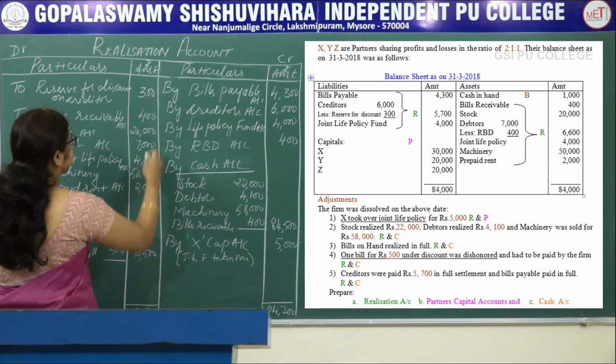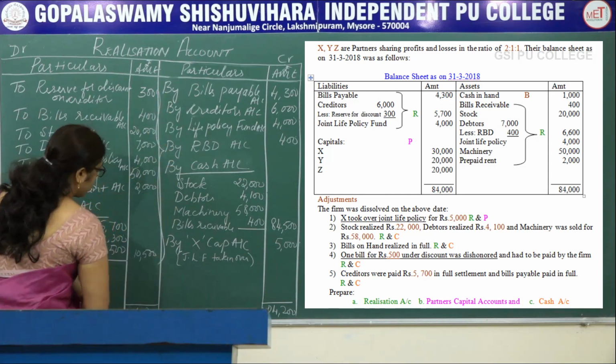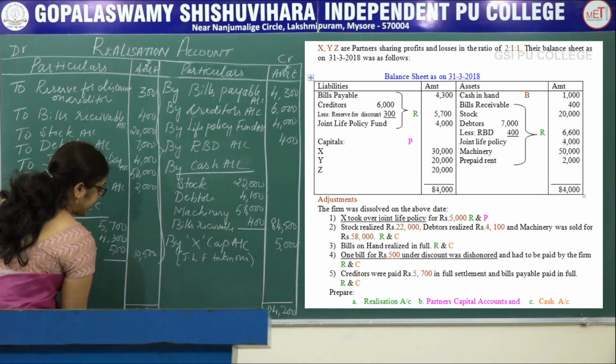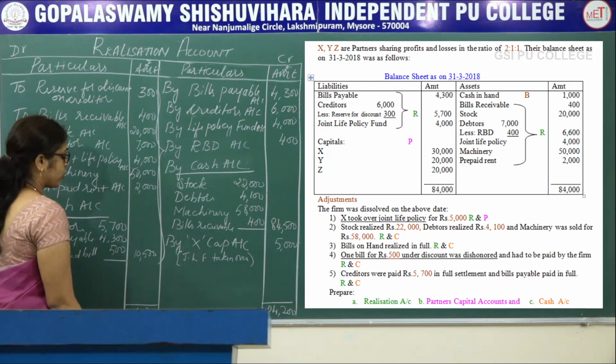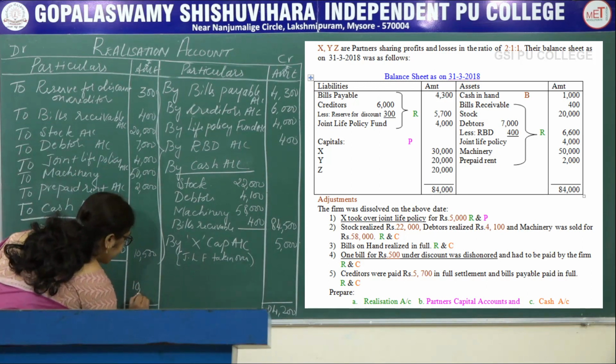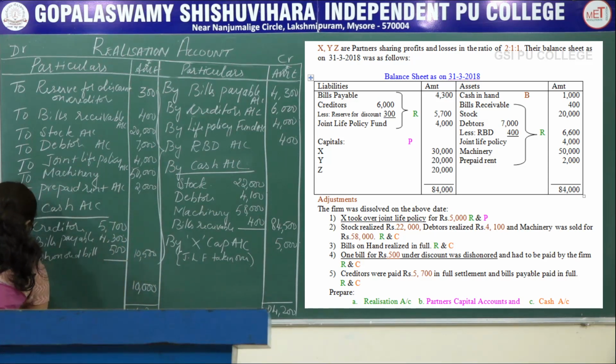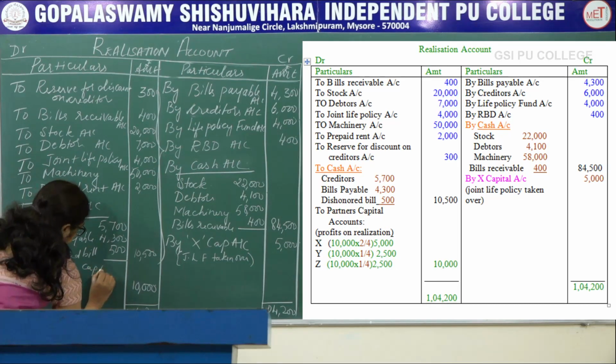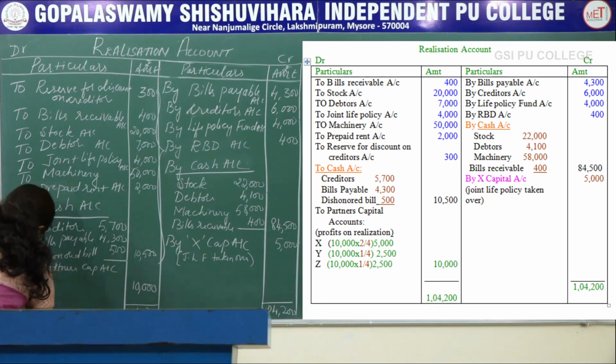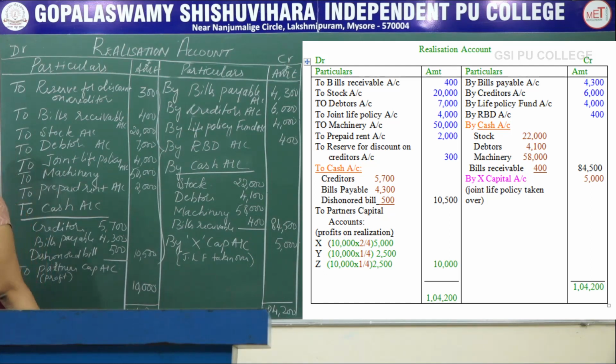When you balance, total all these items and deduct from 1,04,200, you will get 10,000. So this balance is transferred to partners' capital account. This is profit on realization account.